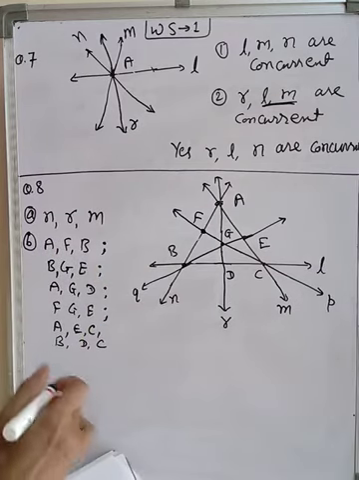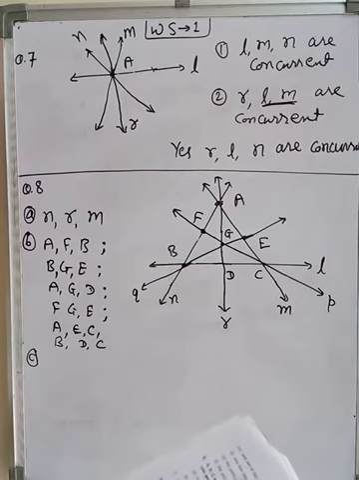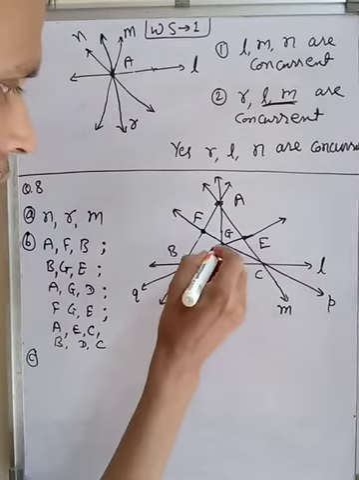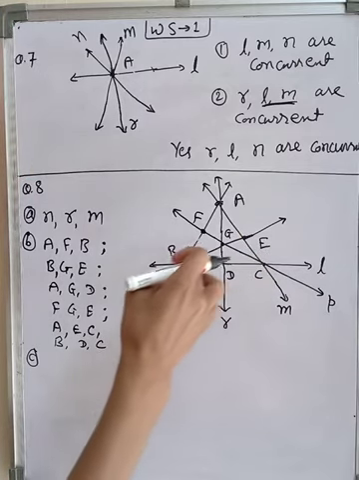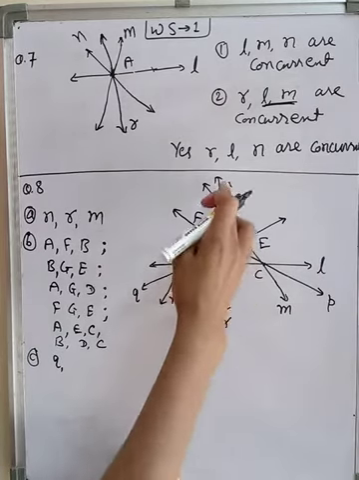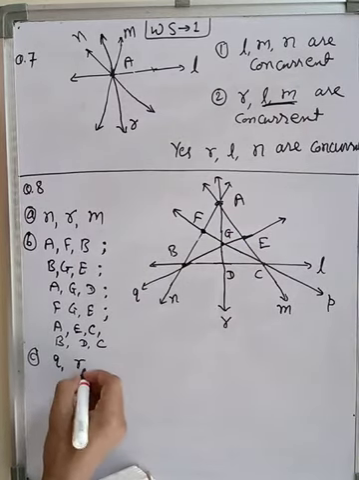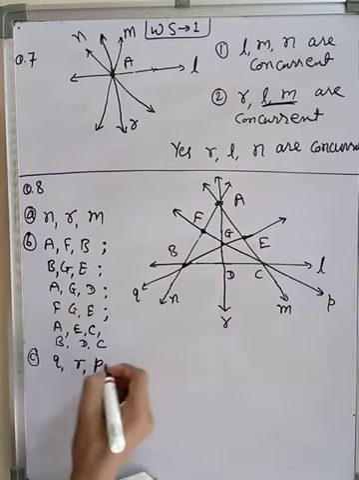Now part C. What is asked? The lines concurrent at point G. Which lines are concurrent at G? What is the name of this line? Q. And the name of this line is R, and the name of this line is P. So this is the answer to this question.